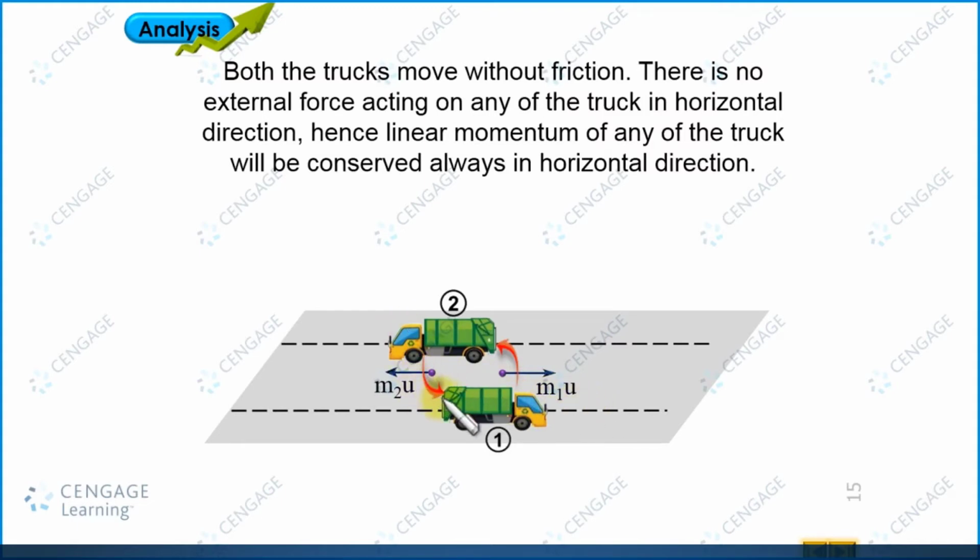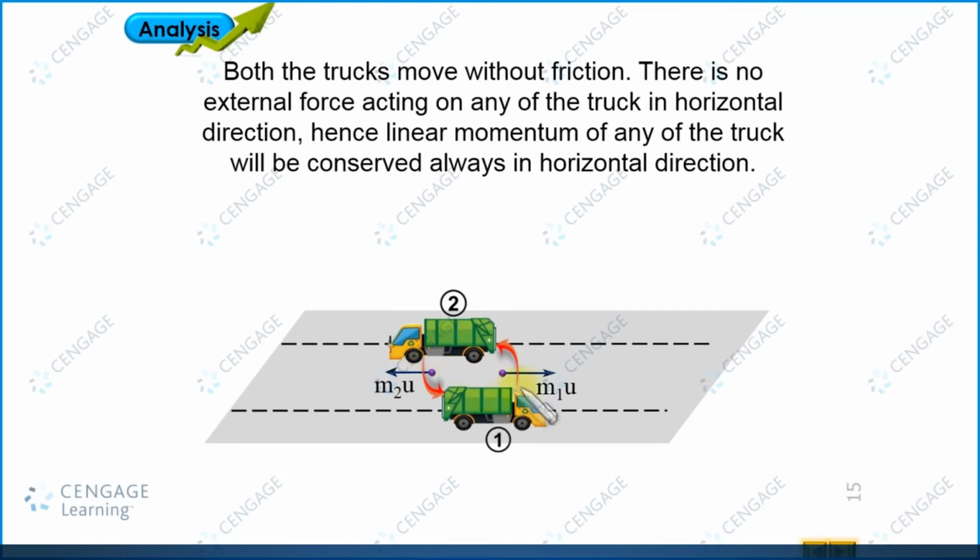The onion bag is thrown from track number 2 perpendicular to the track direction, so its velocity is the same as the velocity of the track, u in the leftward direction, in the horizontal direction. That means the linear momentum of the onion bag is m2 multiplied by u in the leftward direction.